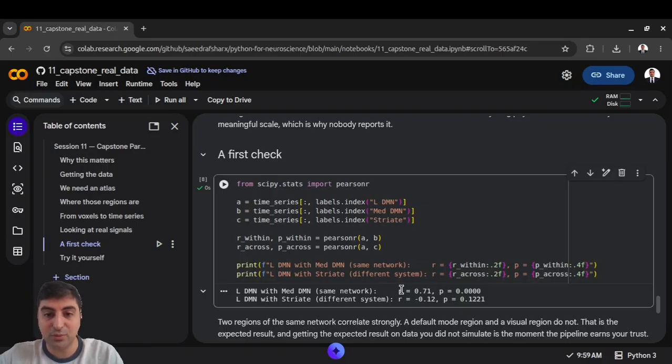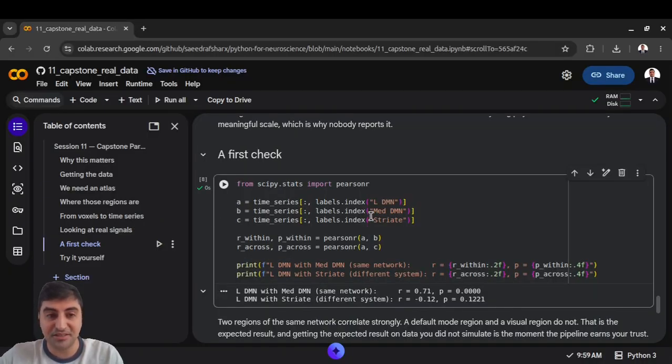Look at this, the p-value and the r, which is the correlation value. A default mode region and a visual region, essentially nothing, right? The LDMN with the medial DMN, as we saw, strong correlation, and the same LDMN with a region from a different system, the visual network, basically does not correlate, essentially nothing.